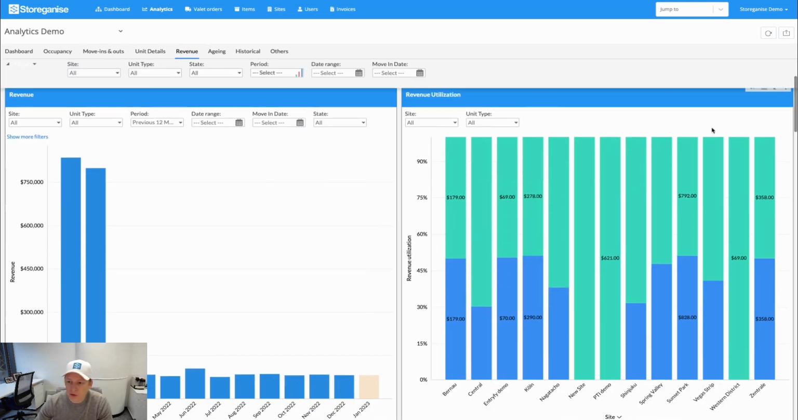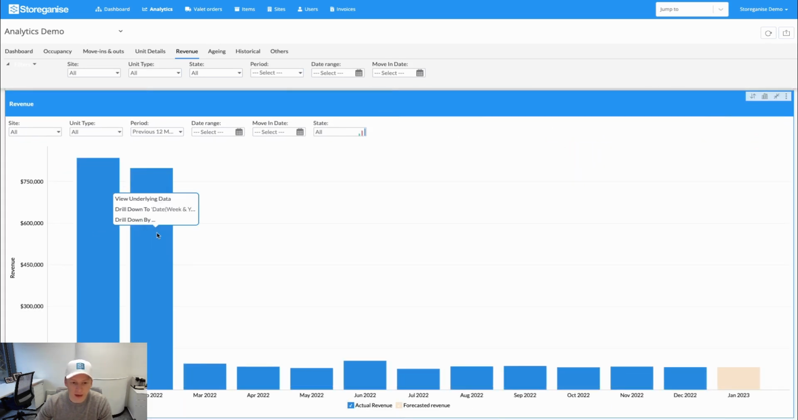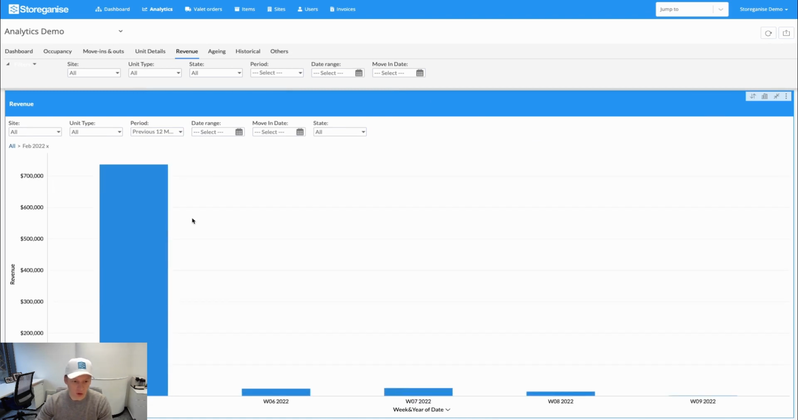Depending on the part that you're looking at, you can expand out charts. You can drill down if you want to look at this on a weekly basis. You can open up underlying data. You can export any graph, dashboard, or table; anything can be exported from here.